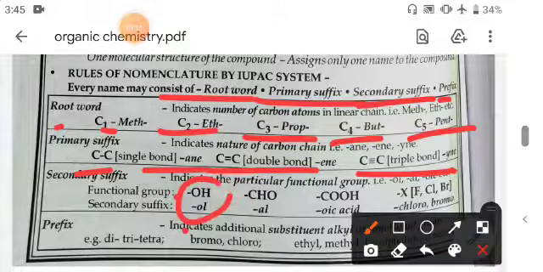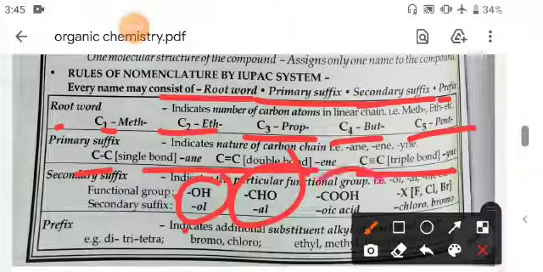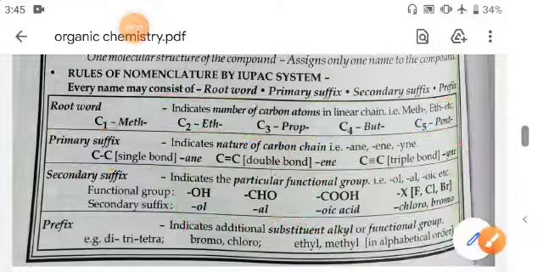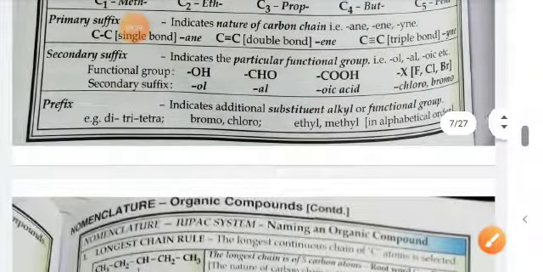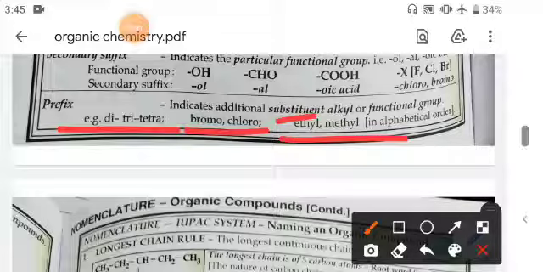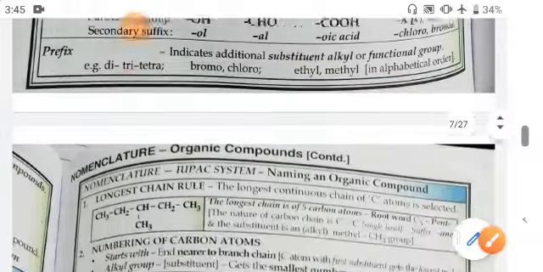Now secondary suffix, that is the functional group. Functional group OH can be written as ol, CHO can be written as al, COOH can be written as oic acid, and X, that means fluorine, chlorine, bromine, iodine, can be written as fluoro, chloro, bromo and iodo. And prefixes di, tri, tetra indicate additional substituents, alkyl or functional groups like bromo, chloro, ethyl, methyl, in alphabetic order.